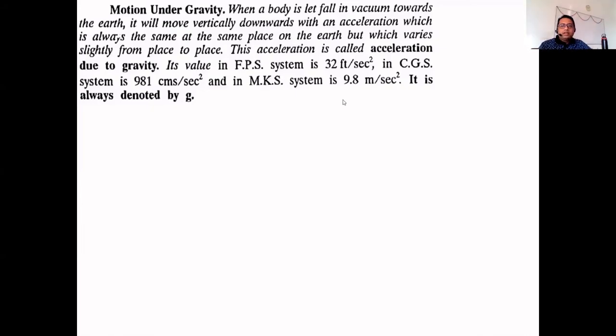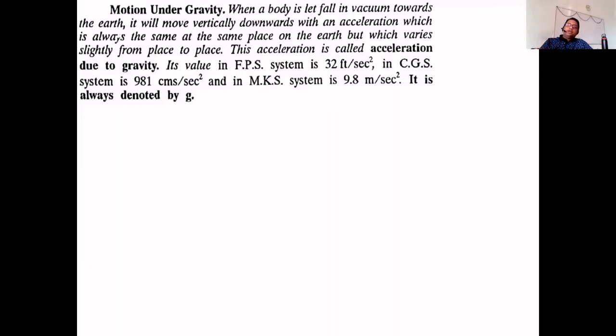So the next topic in the chapter motion with constant acceleration is the motion under gravity. Now what does this mean, motion under gravity? When the body falls under gravity, the body is lying at some certain height and it is falling, or you may project the body vertically upwards.